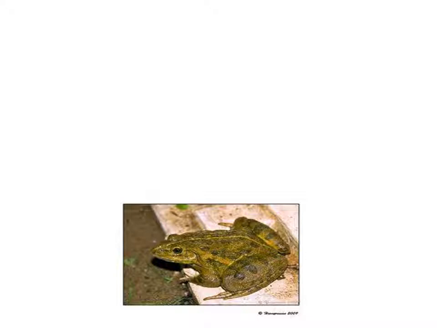So now it is time to move on to the study of one more organism, that is frog. So frog is a very well known organism, right? It is called an amphibian because it can live on the land and also it can survive in water. So because of this nature, a frog is called an amphibian.